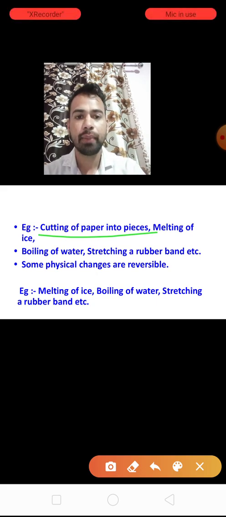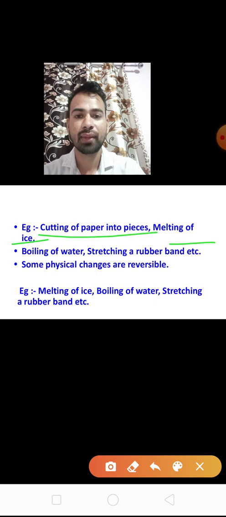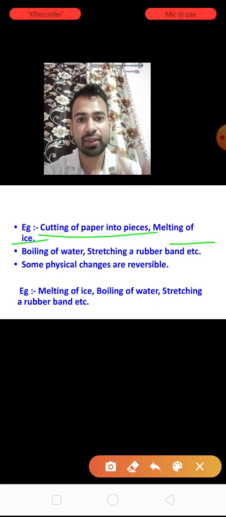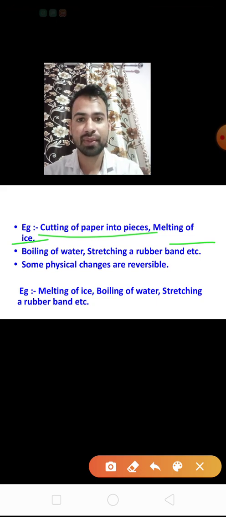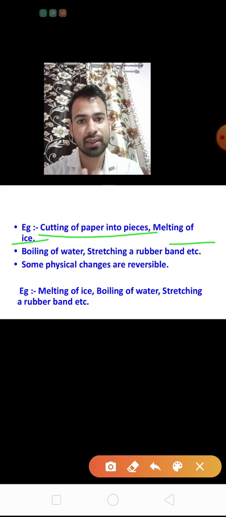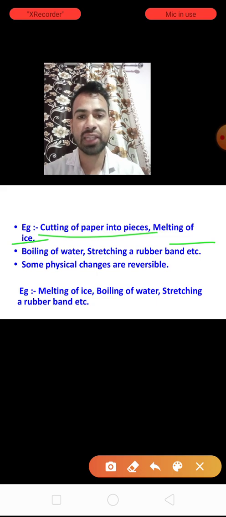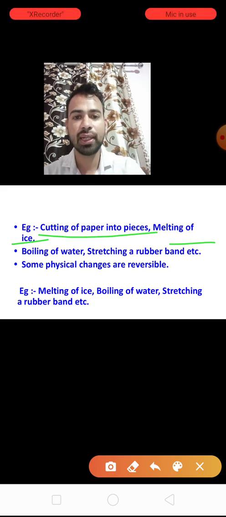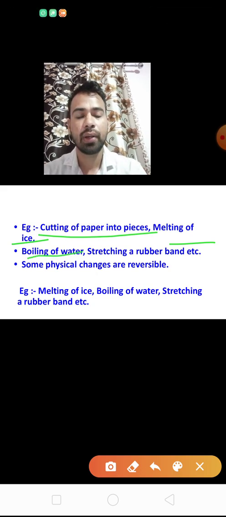Melting of ice: we have ice, and after some time the ice will melt and convert into water, so the shape and size of the substance change. That's why we say it is a physical change. Boiling of water is another one.